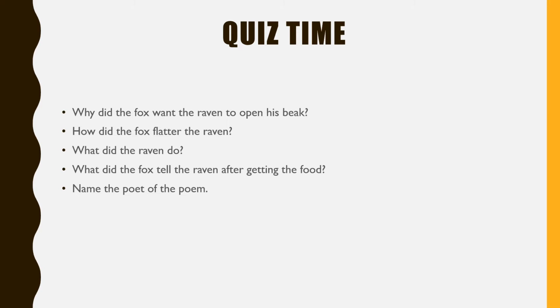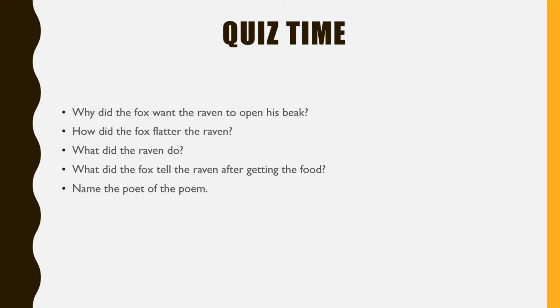Now the next one. How did the fox flatter the raven? Flattery, of course, when you praise someone for something, or you talk smoothly to that person, which is called smooth talk, which is a praise for something which that person doesn't have.